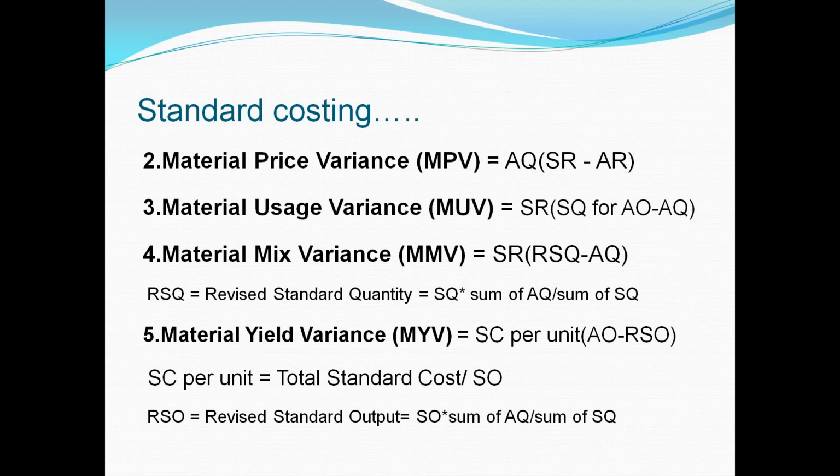Standard output multiplied by sum of actual quantity divided by sum of standard quantity. And one more thing used in material yield variance: standard cost per unit is equal to total standard cost divided by standard output. It's very simple, easy, and these are all the formulas of material variances,